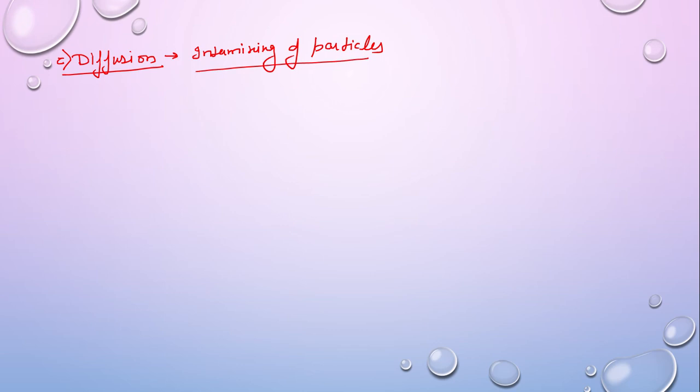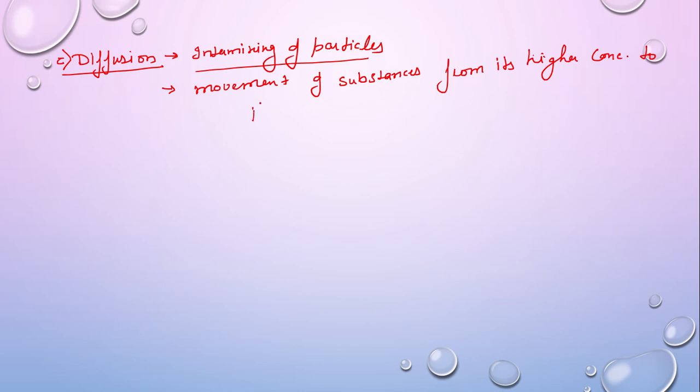This is a very general definition, or else we can say movement of substances from its higher concentration to its lower concentration, right?